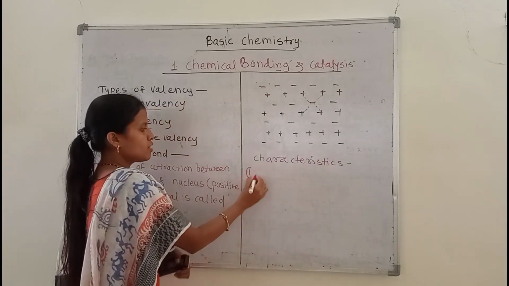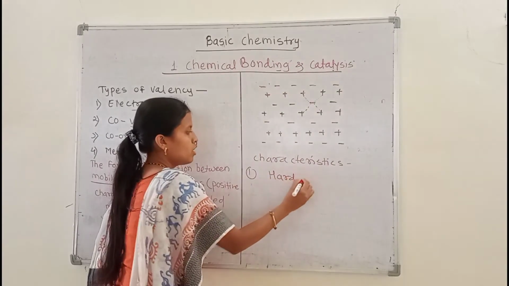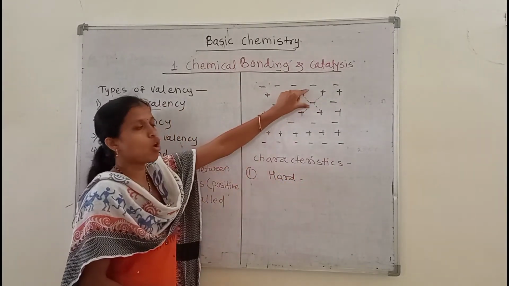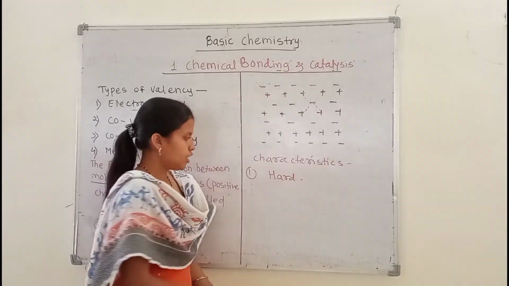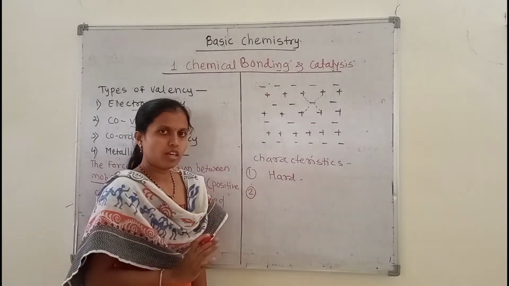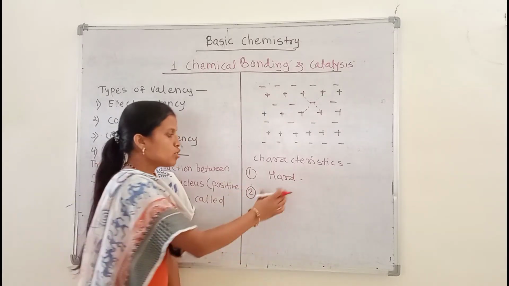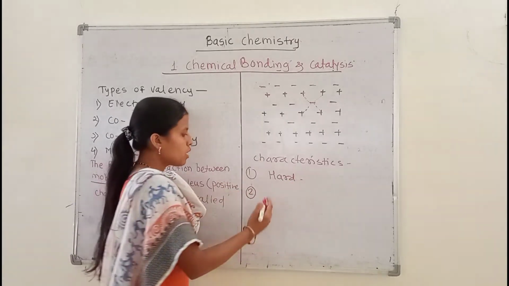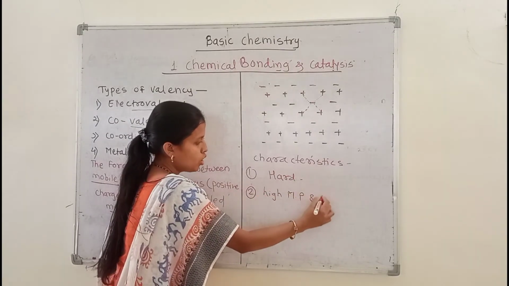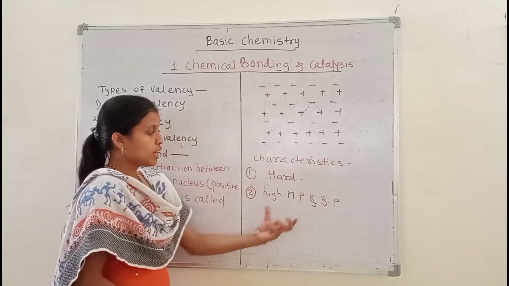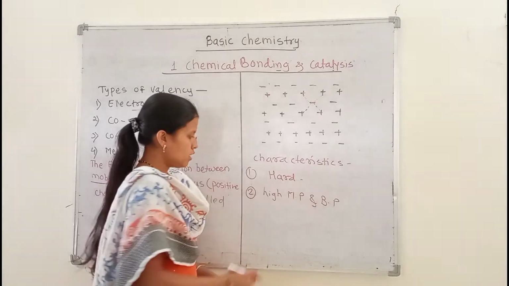The first characteristic of metallic bonding is that metals are very hard, because they have a strong force of attraction between their atoms. So they are very hard and strong in nature. The second point is that, because of their hardness, metallic compounds have high melting and boiling points. They require very high temperature for melting, so their melting point is very high.